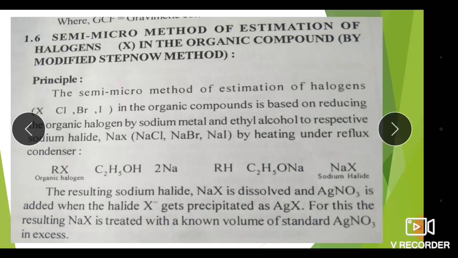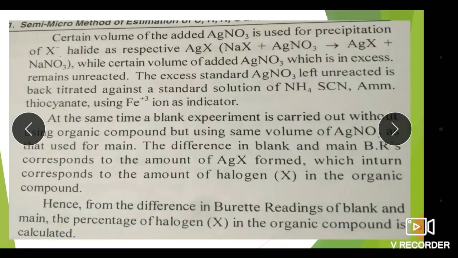This sodium halide is further treated with AgNO3, and this AgNO3 reacts with the sodium halide and we get the precipitate of the silver halide. This silver halide is nothing but the source of X minus, and an excess amount of AgNO3 is added in the solution.